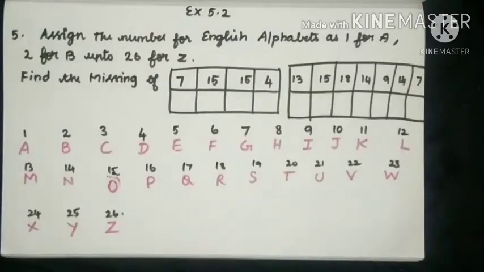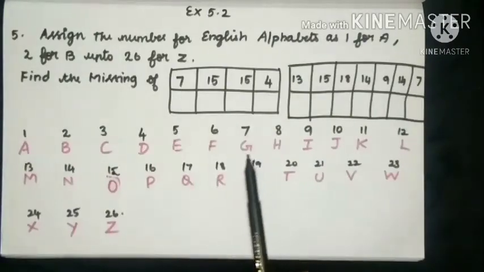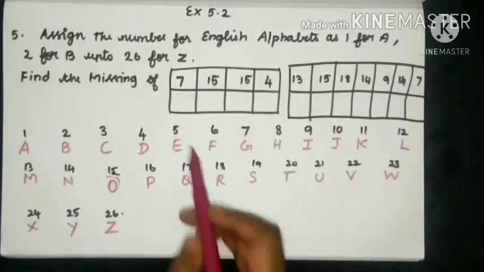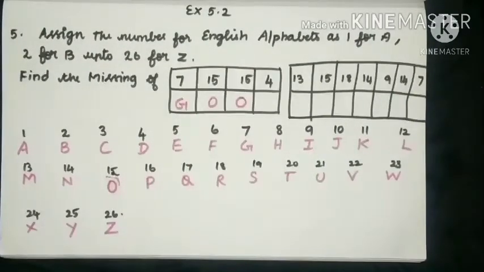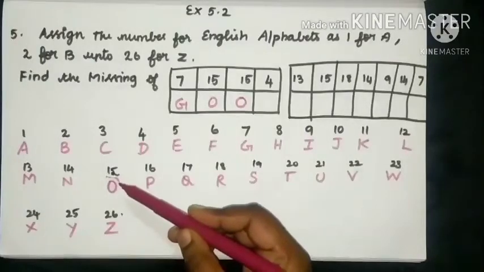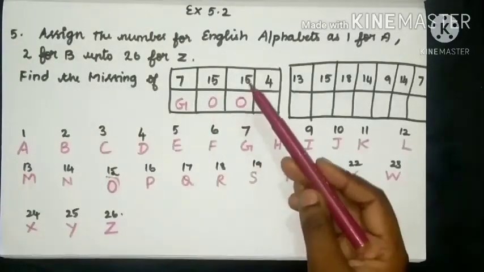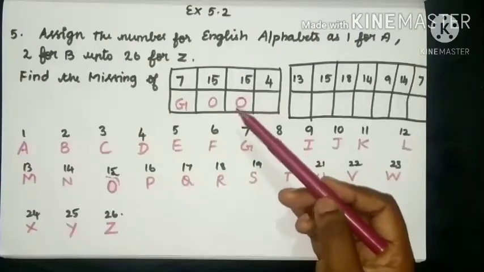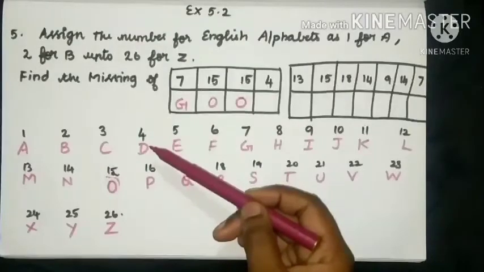After assigning the numbers A to Z, you have to find the missing letters. See, here the first number is 7. In the number 7, what alphabet is there? Yes, G. And then 15. See here the number 15 is O. So you have to write here O. Again here 15 is there. So again you have to write O. Then in the number 4, what alphabet is there?